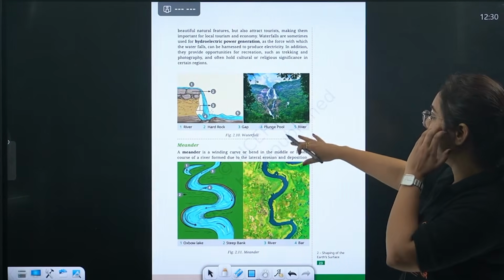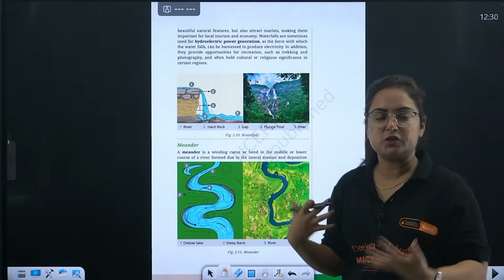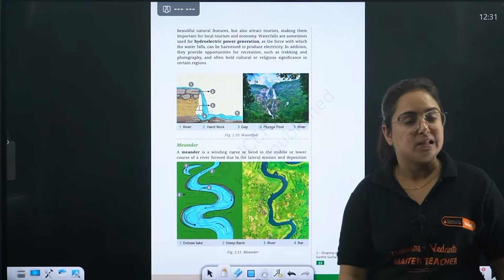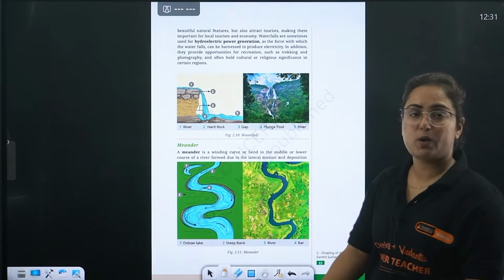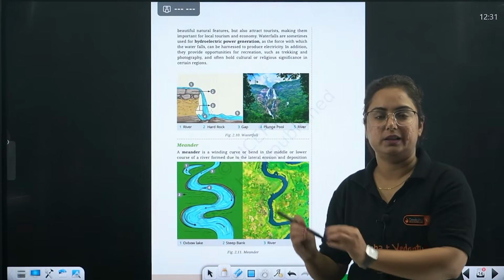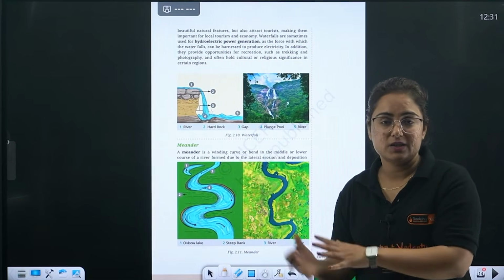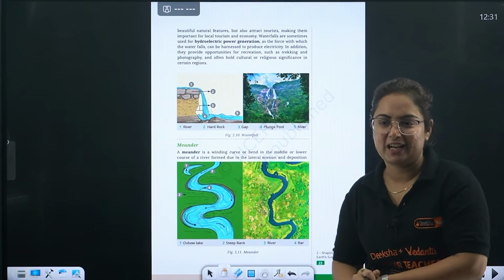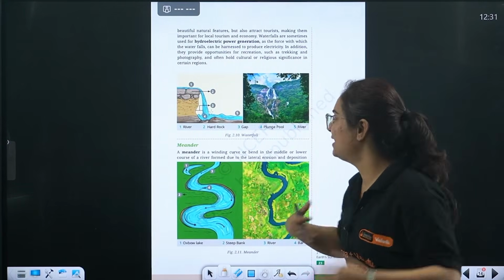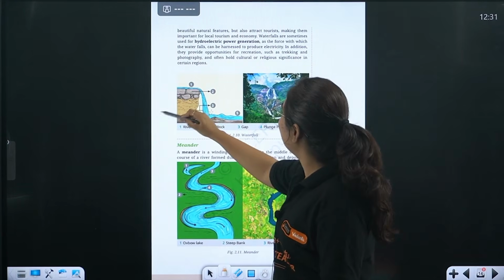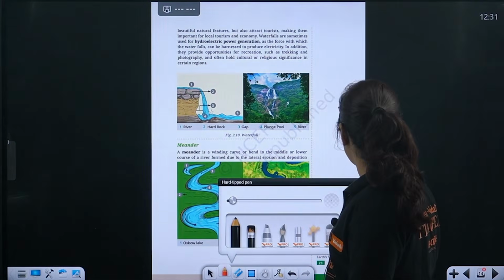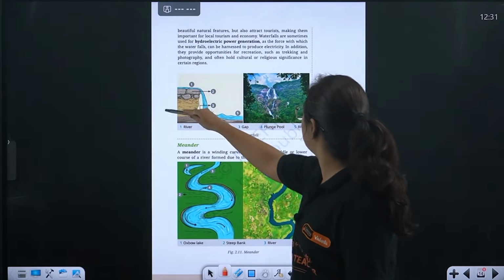And here are certain good pictures, not the pictures that I made right now. There are pictures, beta. Yes, they can come, like draw meander. Whenever the question comes as meander, you can draw it in the answer, which will give a good impression to the examiner that you know something, right? You know, because you learned from Tanvi Ma'am. Okay, so yes, see, waterfalls and all can also be used for generation of hydroelectricity.